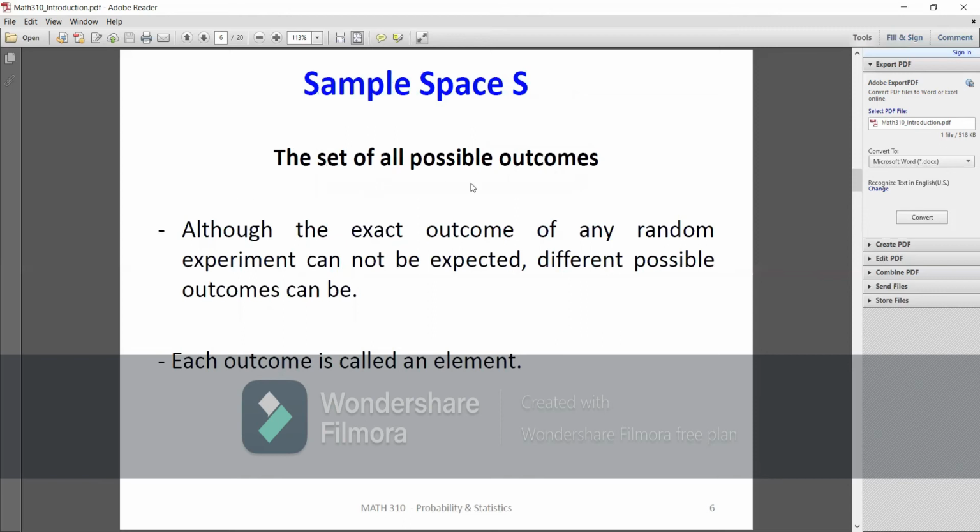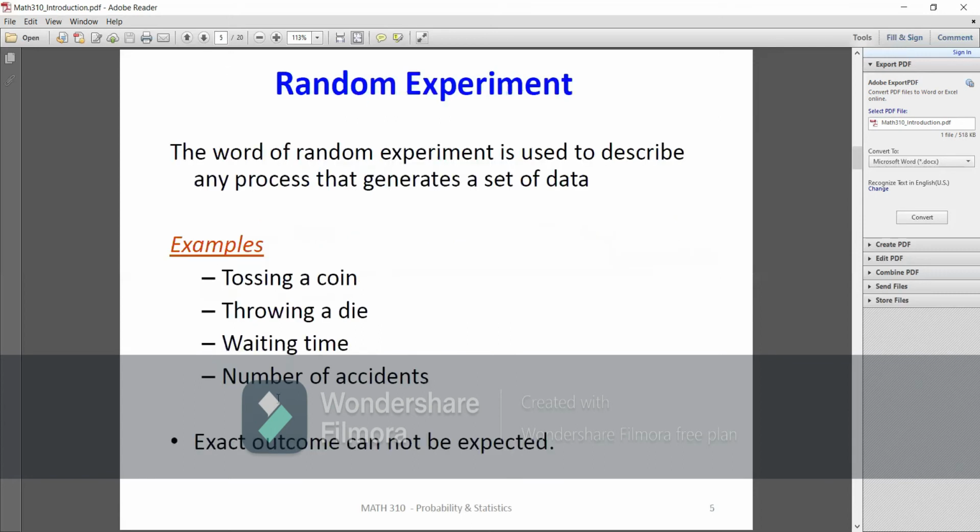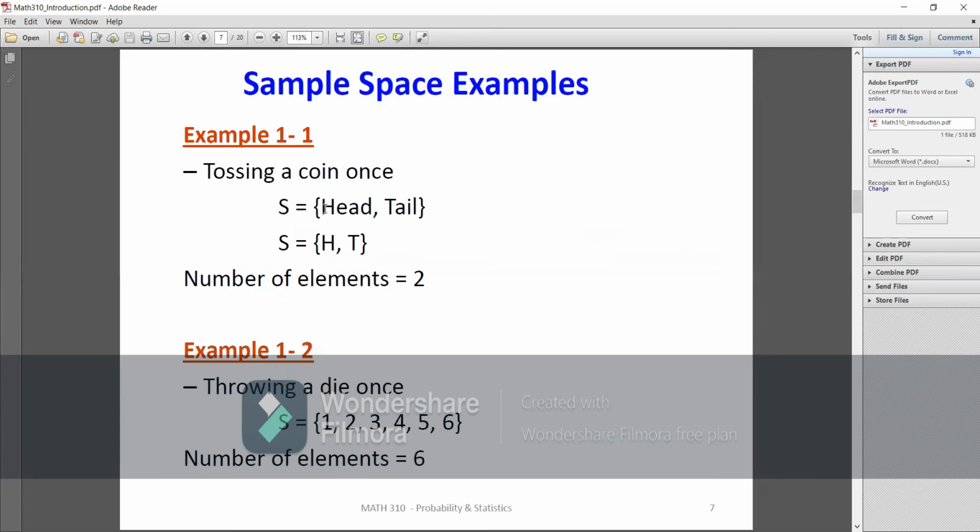So now we can talk about the outcomes. The set of all possible outcomes, if we are tossing a coin, will be 2, which are head and tail. Now, if we are throwing a die, then the set of all possible outcomes will be from 1 till 6, and this set we name as the sample space. And the number of elements in it is